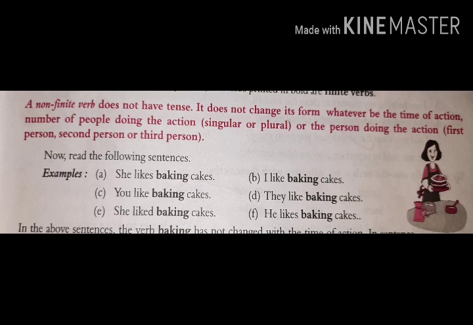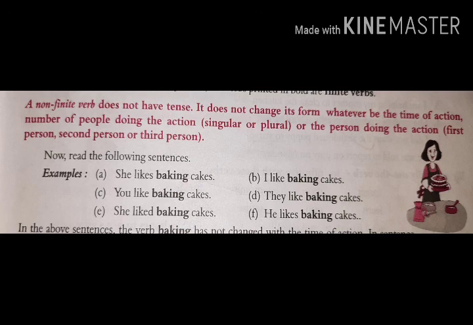The next one, she liked baking cakes. Liked is indicating a past sentence but baking is the same here. It is the same as in the present sentence. I like baking cakes. It is again simple present and baking is the same here. They like baking cakes. Now you can see all the examples.